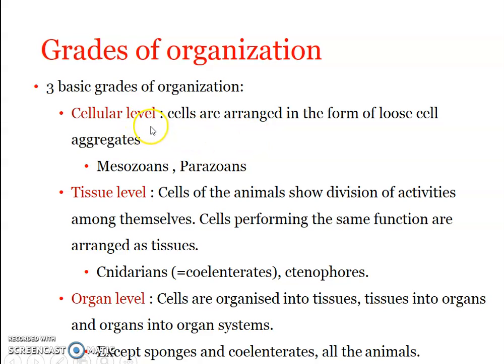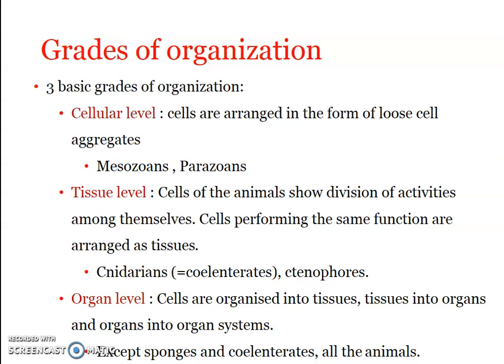In the cellular level of organization, the body is composed of loose cell aggregates. There are more than one cell, obviously, right? They are multicellular, but the cells don't form a compact tissue-like structure. They are just cells which have come together to form an aggregation. There is no coordination between the cells. All the cells just come together, stay together, but each of them functions independently.